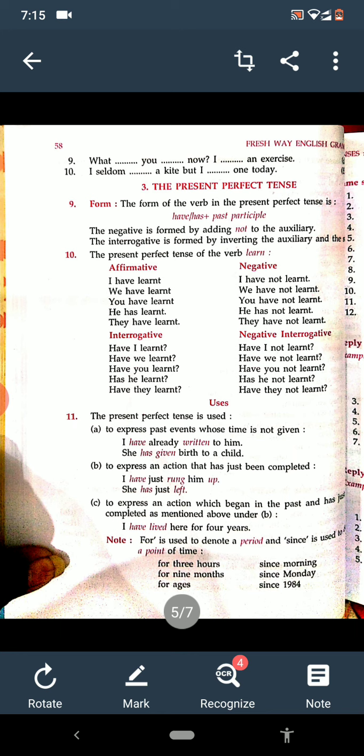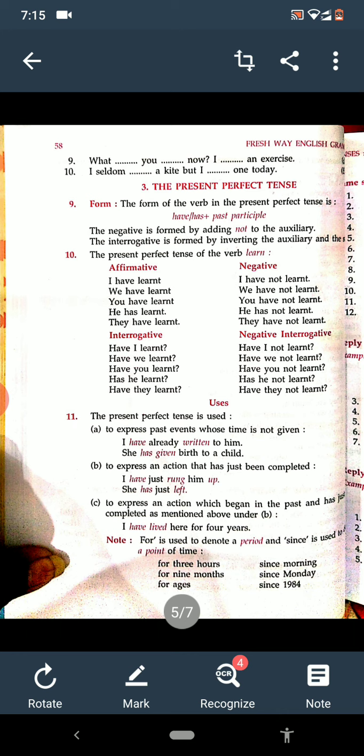Okay? Then the negative is formed by adding not to the auxiliary. The interrogative is formed by inverting the auxiliary and the subject.